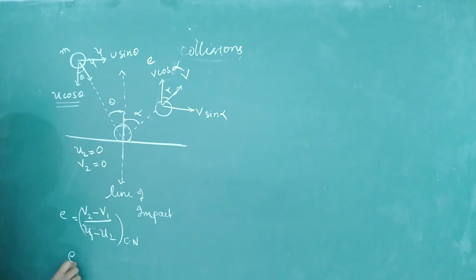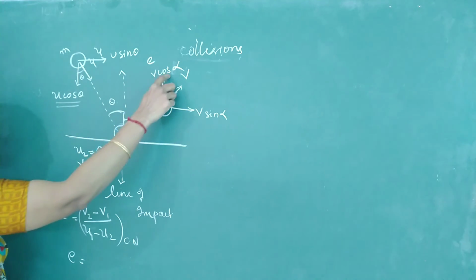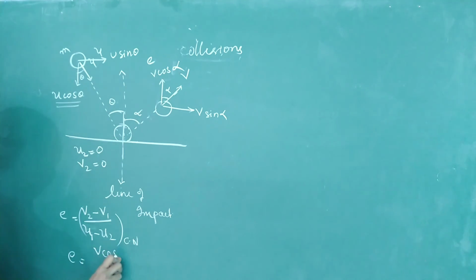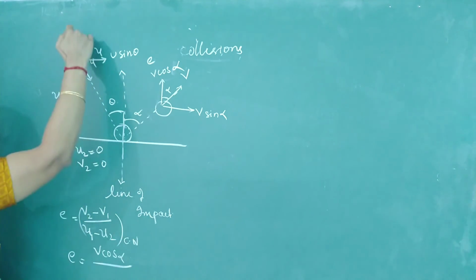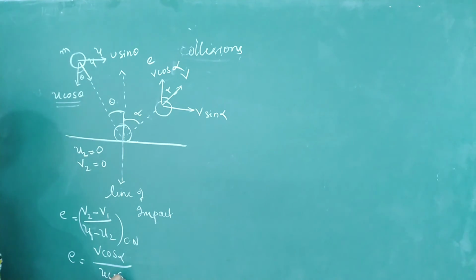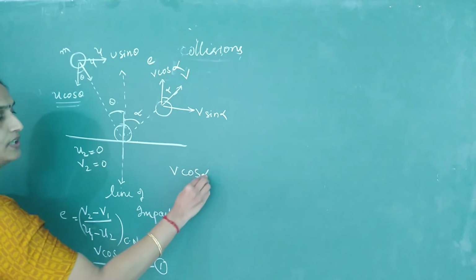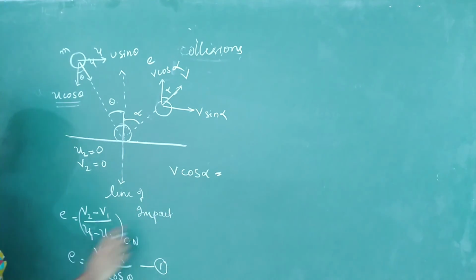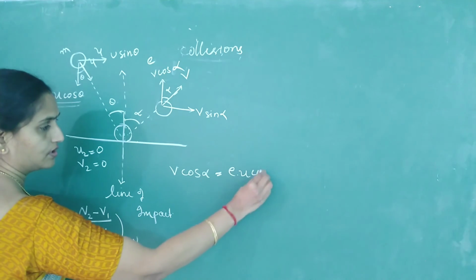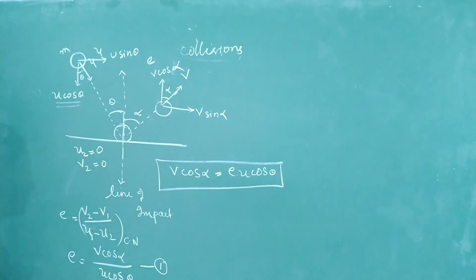So write the coefficient of restitution. Relative velocity of separation along this line is V cos alpha, but it is approaching the ground with a speed U cos theta. So this is your first equation. What can we write V cos alpha as? V cos alpha is equal to E into U cos theta. Call this equation 1.